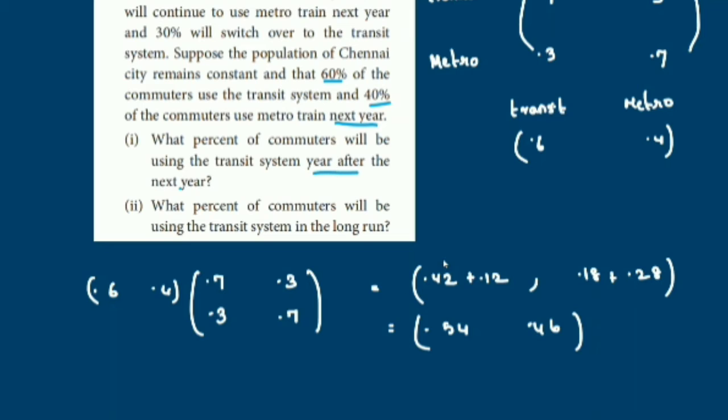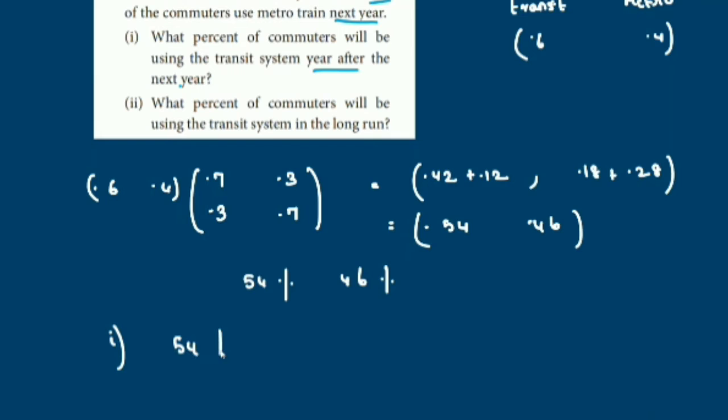The year after next year it will be 54. See, the share has changed. We found the share using the probability, the transition matrix, 54% and 46%. The question is only they ask you to write only the transit system. So 54% will be using the transit system.